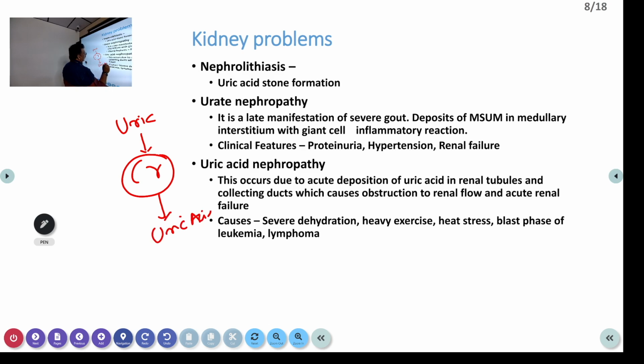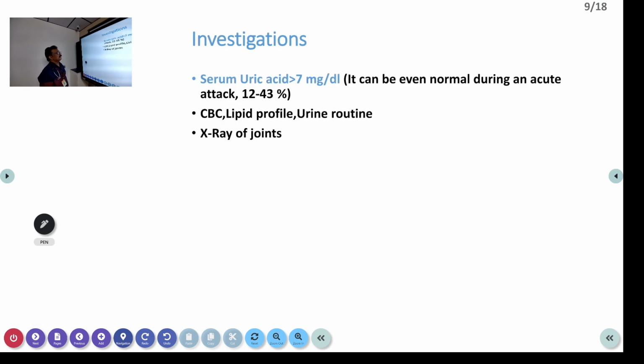So both sides it is possible. Uric acid can produce kidney disorder, and kidney disorder can produce high uric acid. So both are possible. In a patient who is having high uric acid, severe dehydration, heavy exercise, heat, stress, blast phase of leukemia, lymphoma, all these things can produce acute renal involvement.